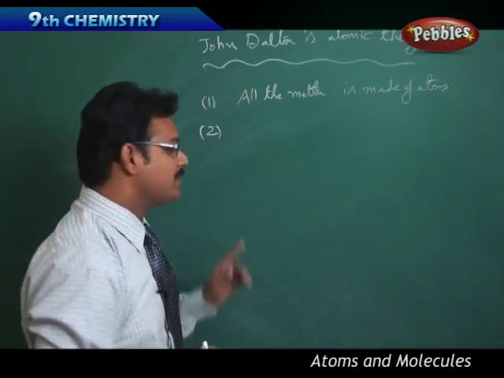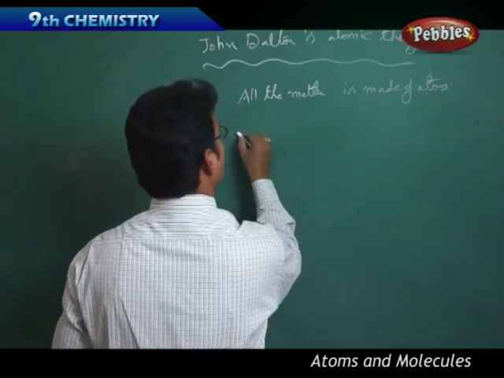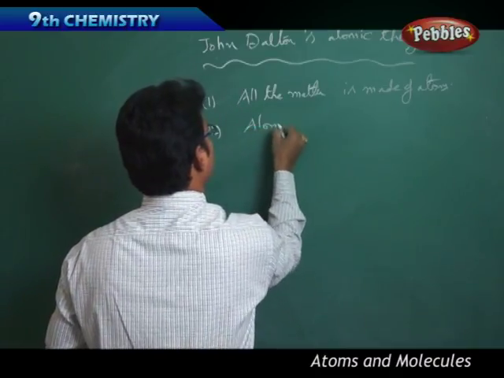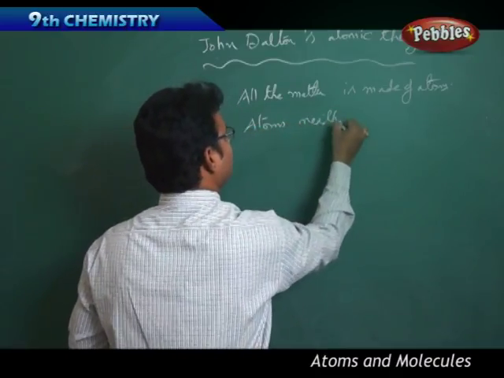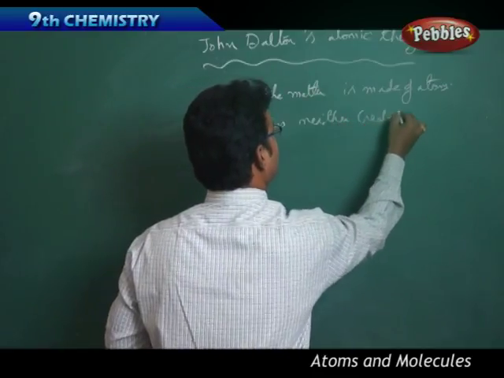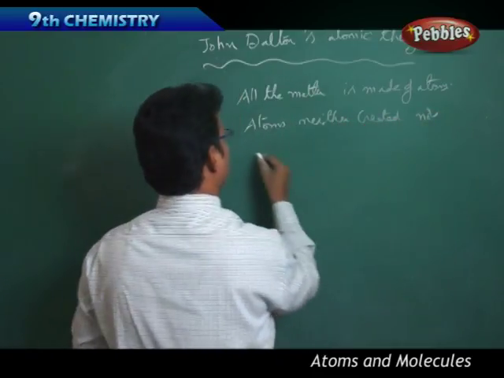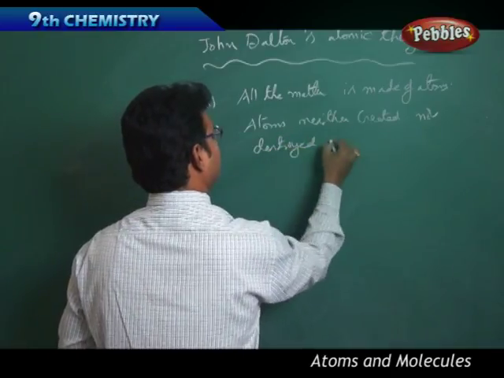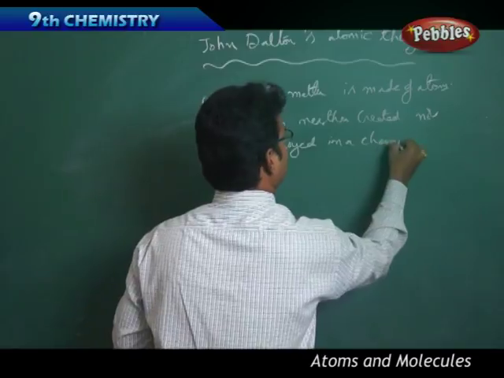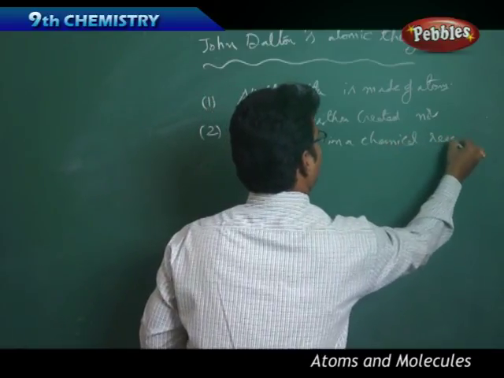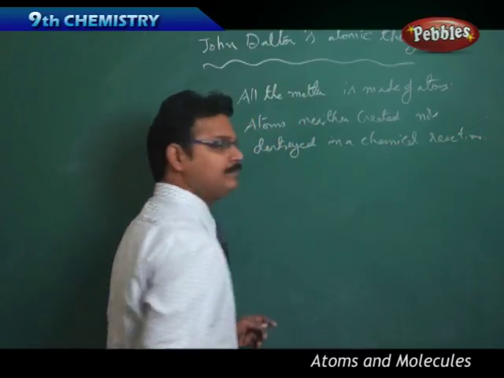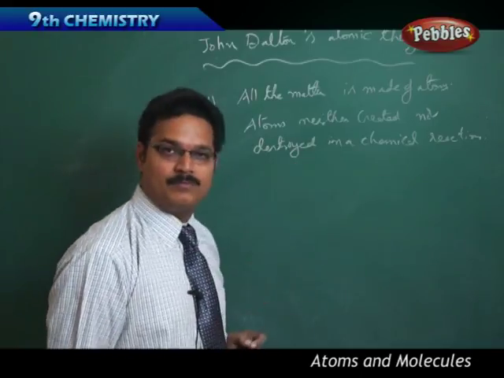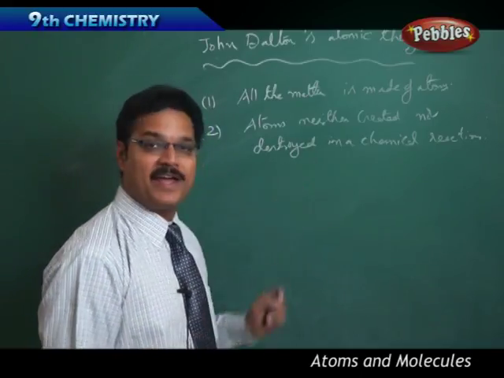The second point: atoms can be neither created nor destroyed in a chemical reaction. You can't create an atom. You can't destroy an atom either in a chemical reaction.